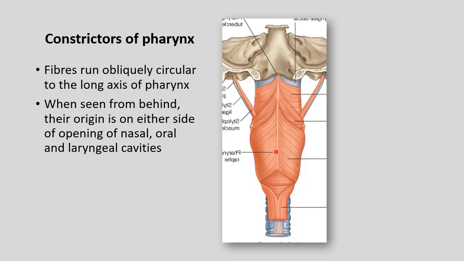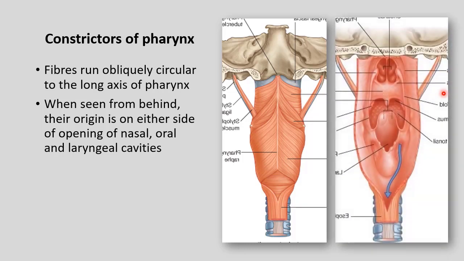This is the midline raphe. If I cut this midline raphe and open it like a book, we will observe this view. So this is the nasal cavity, this is the oral cavity. We can see the soft palate and uvula here. This is the laryngeal inlet. These are taking origin from the sides of the nasal cavity here, the side of the oral cavity here, and the side of the laryngeal inlet here, respectively superior, middle and inferior constrictors. They are coming to meet in the midline, which is the midline raphe.